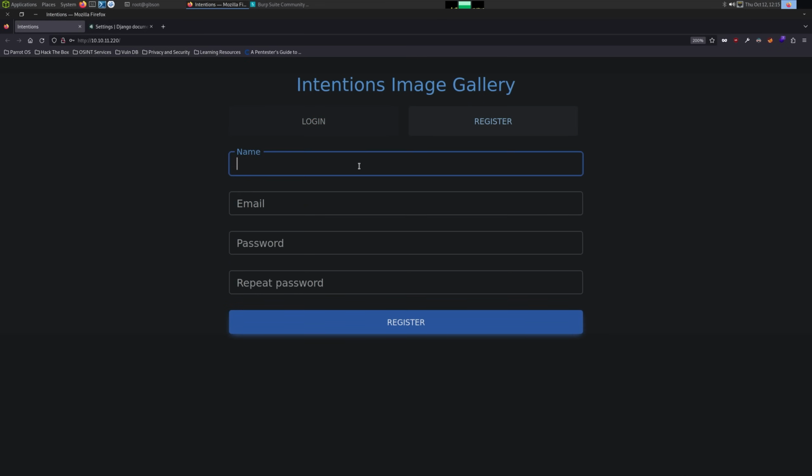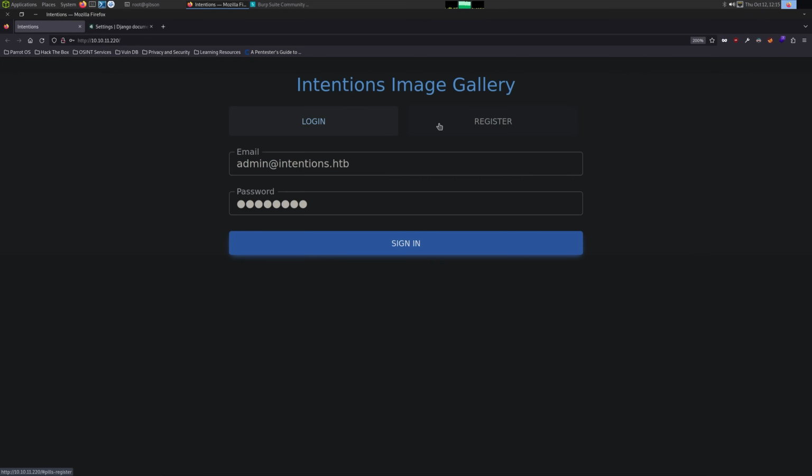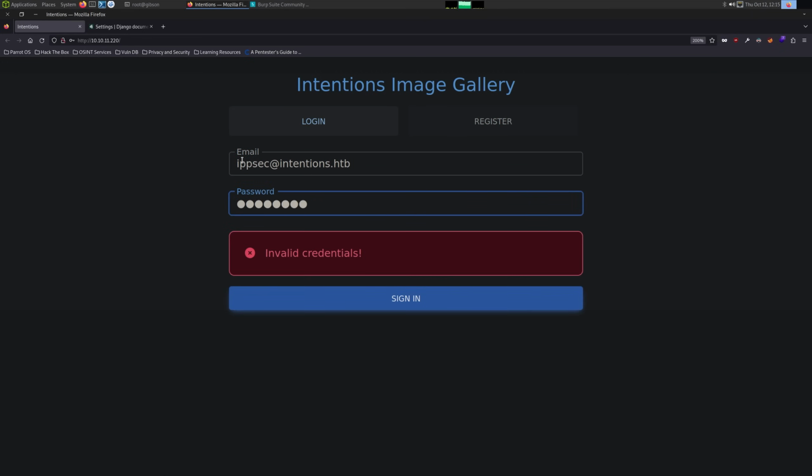So if I go to register, let's do root@ipsec.rocks. Oh, that's the name. Email. Password's going to be password. So we can now log in with ipsec, password.